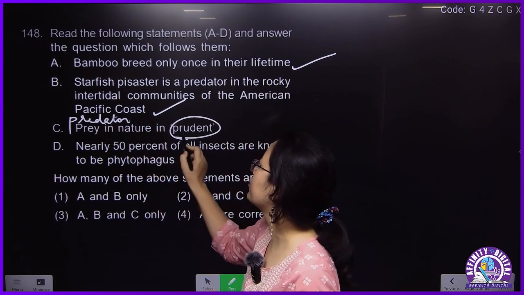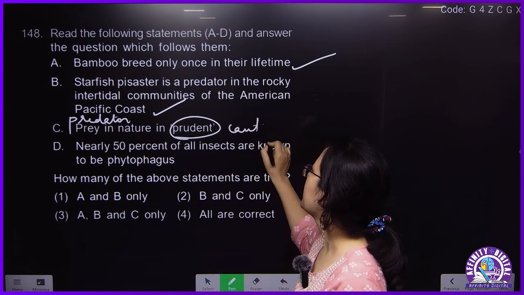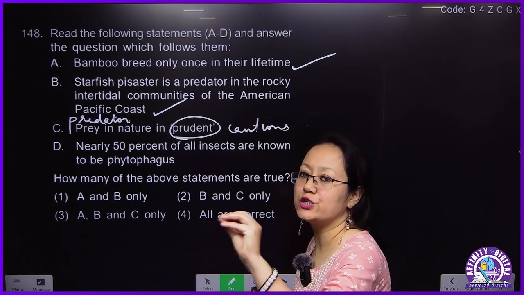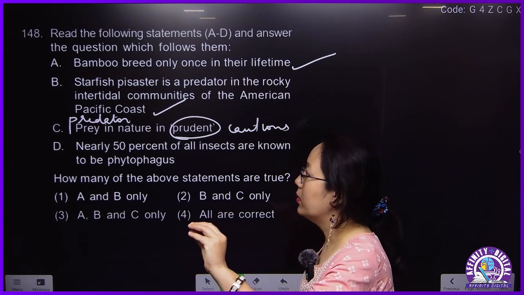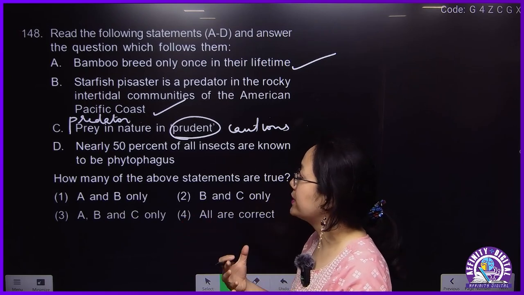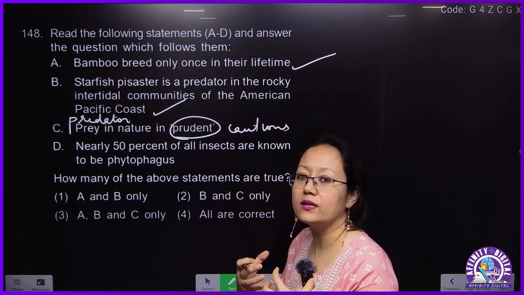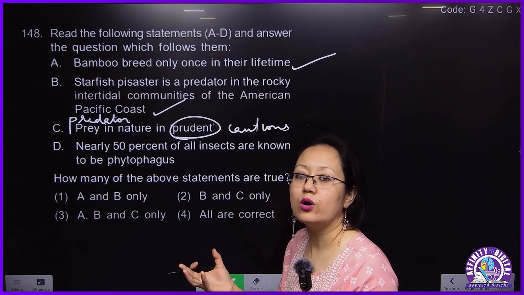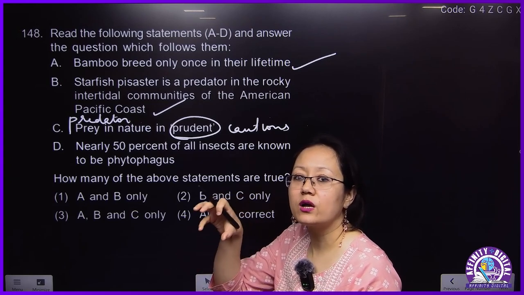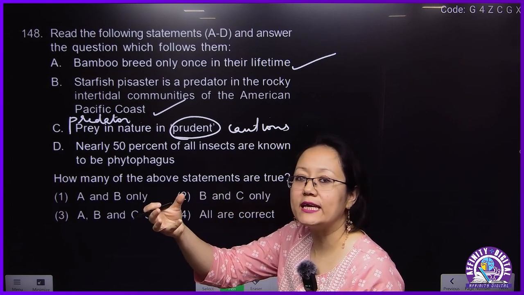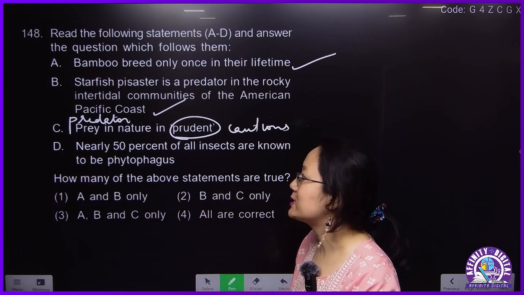Predator is prudent. Prudent means cautious, careful, because the predator will control the species of the prey. If the predator keeps on excessively consuming, the prey species will go extinct and the predator will not have food. The predator has to be a controlling factor, cautious so that it does not overeat or exploit the prey species.